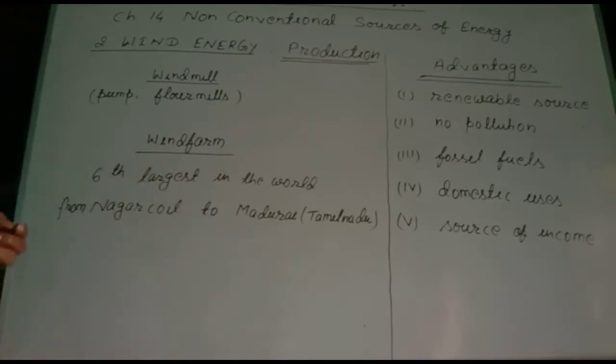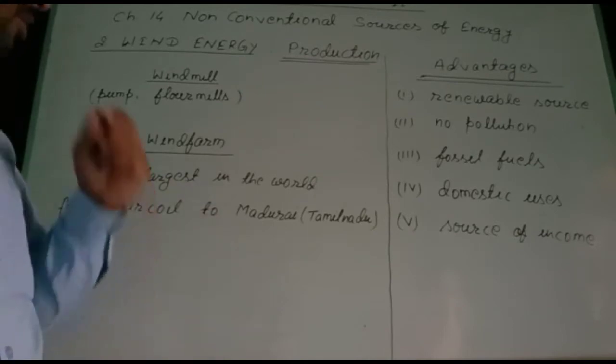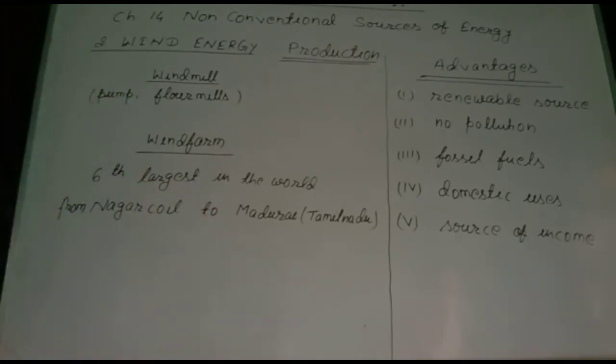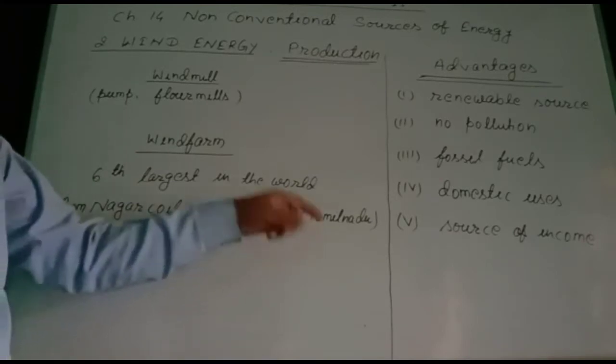the coastal regions. India is the sixth largest producer of wind energy in the world after Spain, Germany, Denmark, USA, and UK. In India, the wind farms are located from Nagercoil to Madurai in Tamil Nadu.